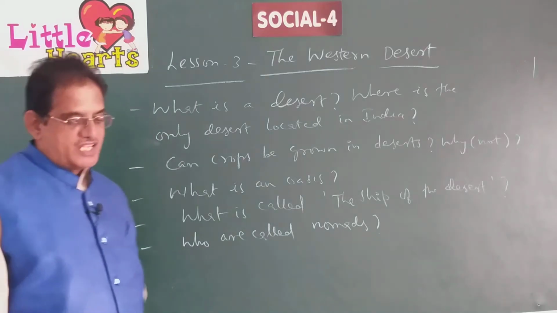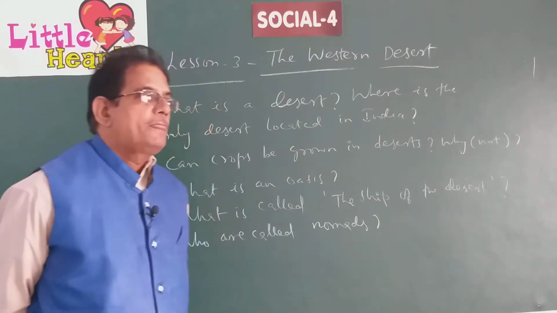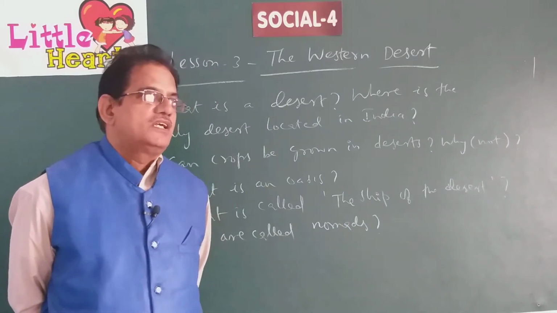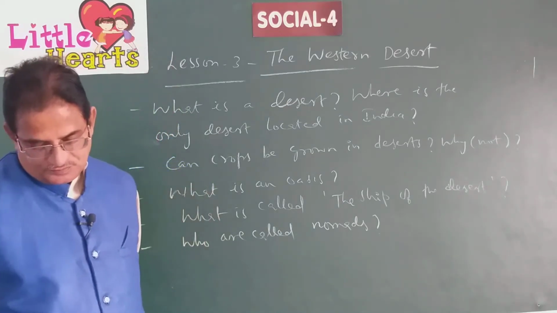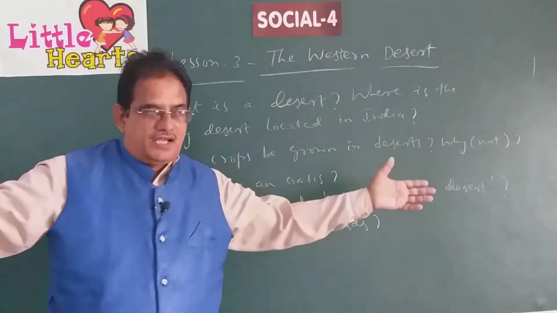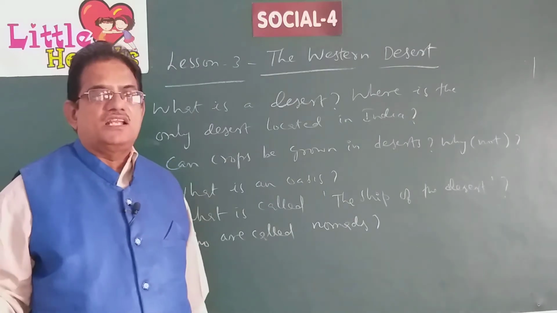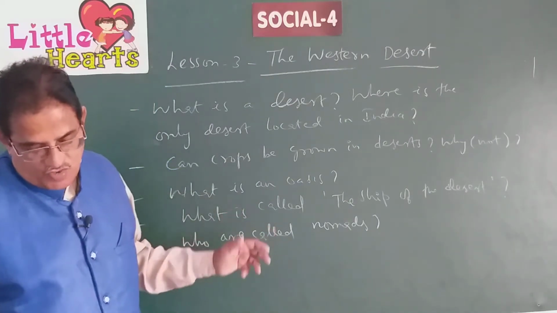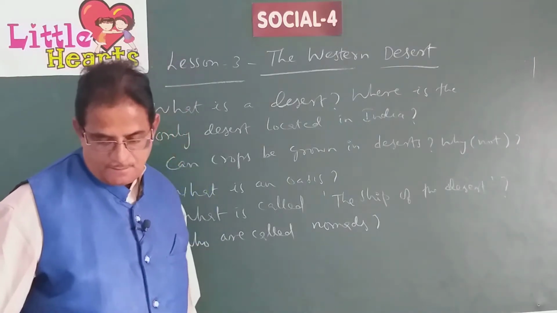Then what is an oasis? What is called an oasis? In deserts, when you go to some particular part of a desert, we find a big pool of water, almost like a lake. And on all the sides, there are generally some trees. That big pool of water in a desert is generally known as an oasis.